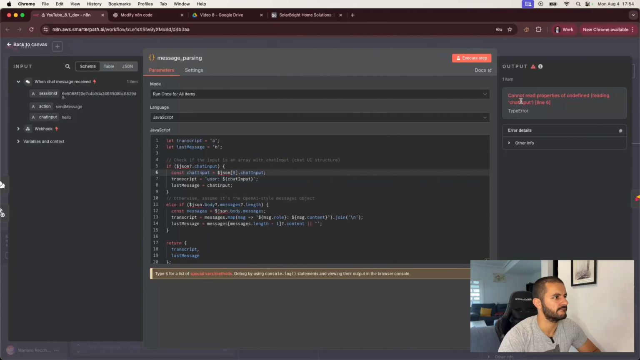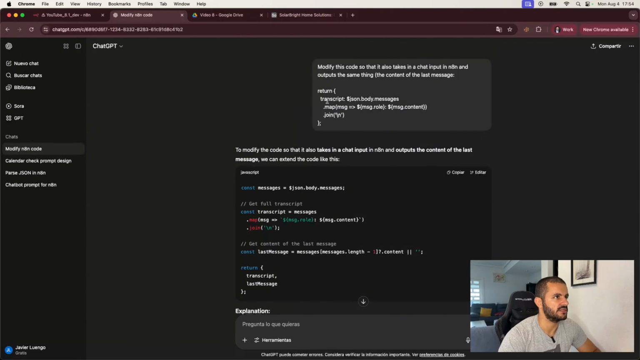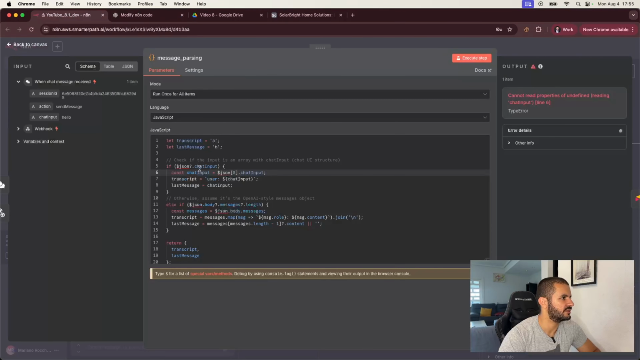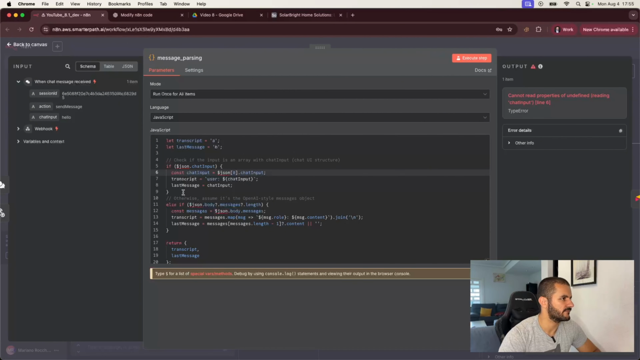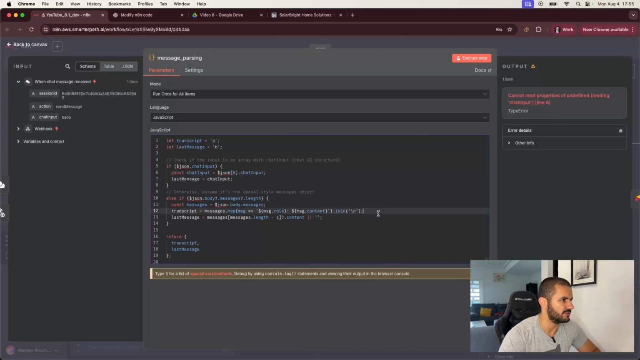Okay. So we do have that. How were we handling this before? Let's see. JSON body messages. Yes. Let's see. Okay. So we actually don't care about this, and we don't care about this either. So let's just remove all of this.